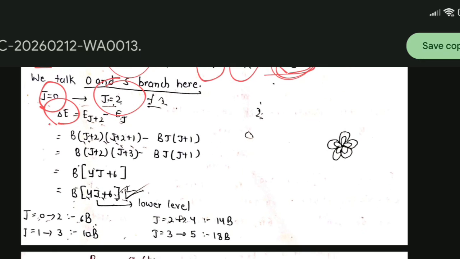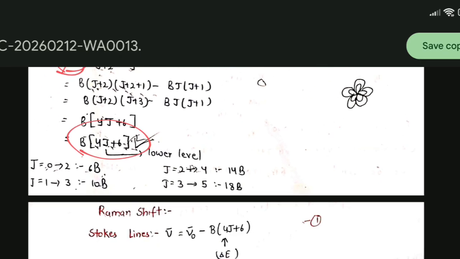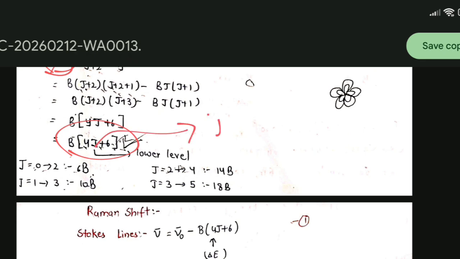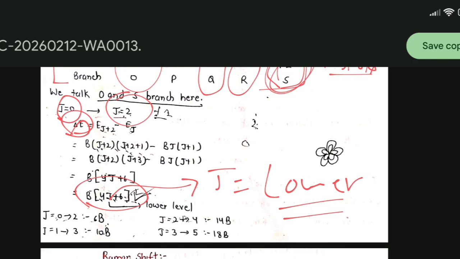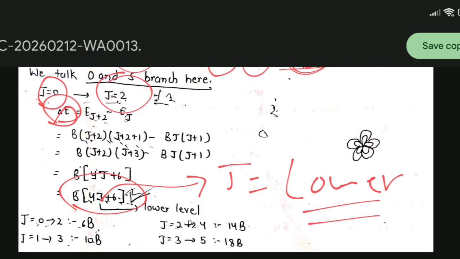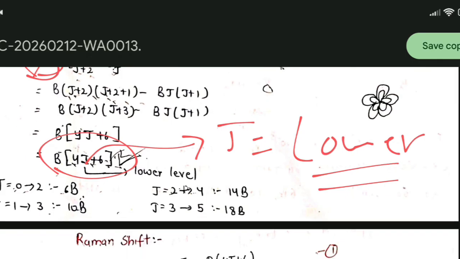We find that the delta E value will be B into 4J plus 6, where for J we put the lower value. So delta E equals B(4J plus 6).